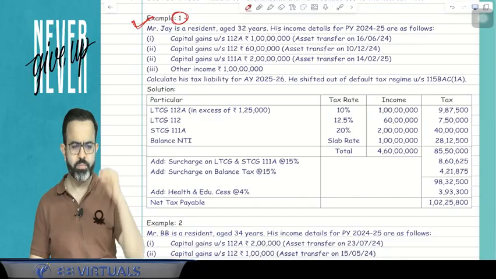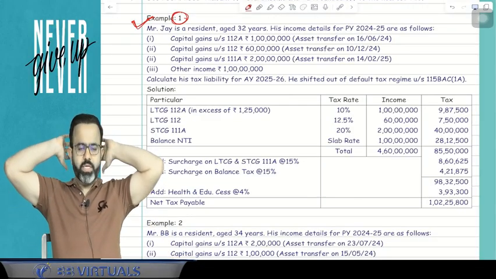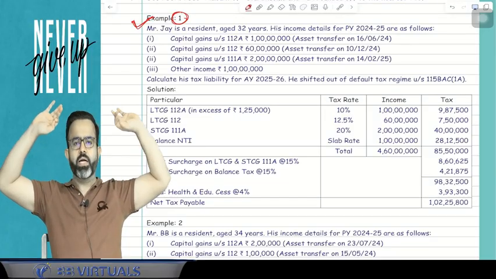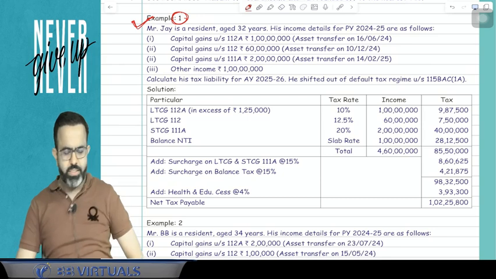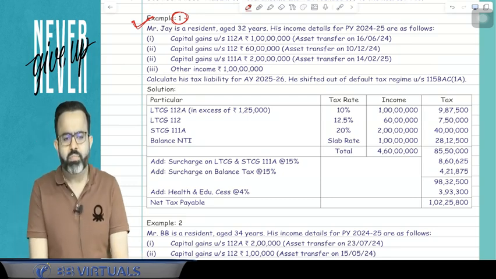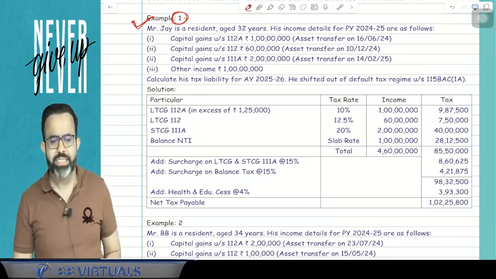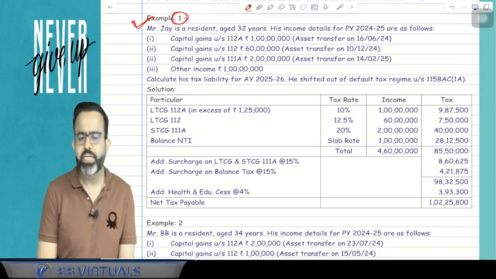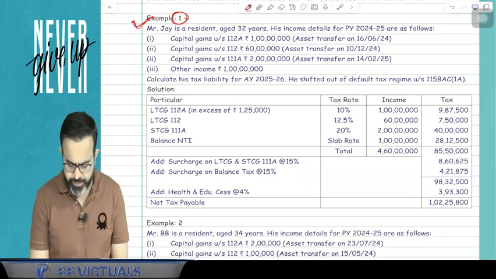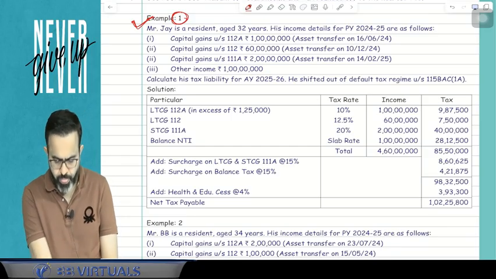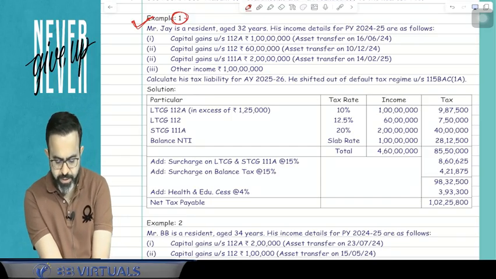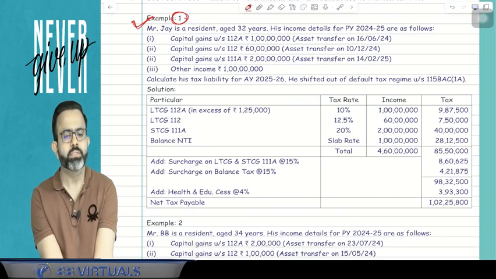Done with the question number 1? If question number 1 is done, then just say chin tapak done. If this example number 1 is done, then it was 20% earlier, but now it is 12.5%. It was 20% earlier, but now it is 12.5%.